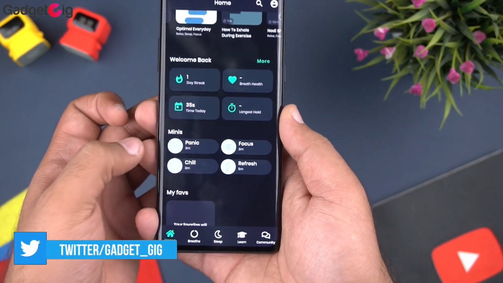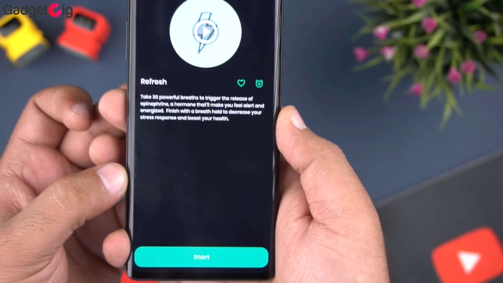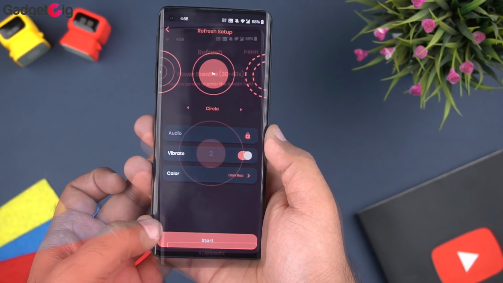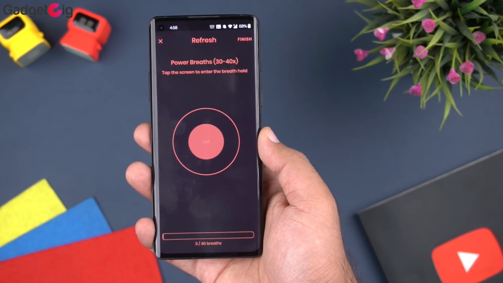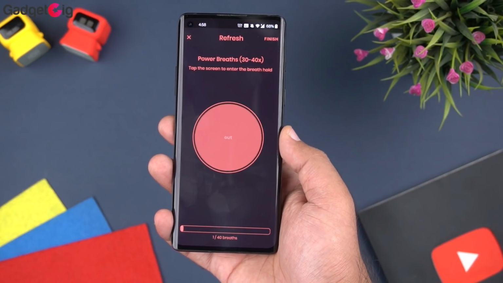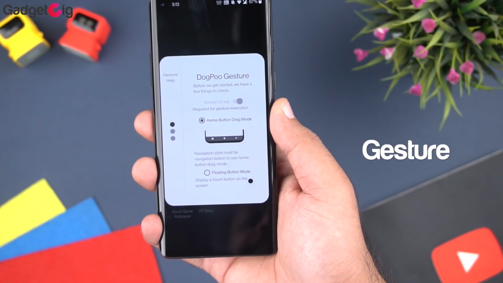In the app, you can also choose different sessions and each will help you in a way. For example, here we have the session which will make us feel more refreshed. Overall with this app, you can start your day refreshed and energized or use it to go to bed relaxed and calm. The next app we have in our list is the Gesture.